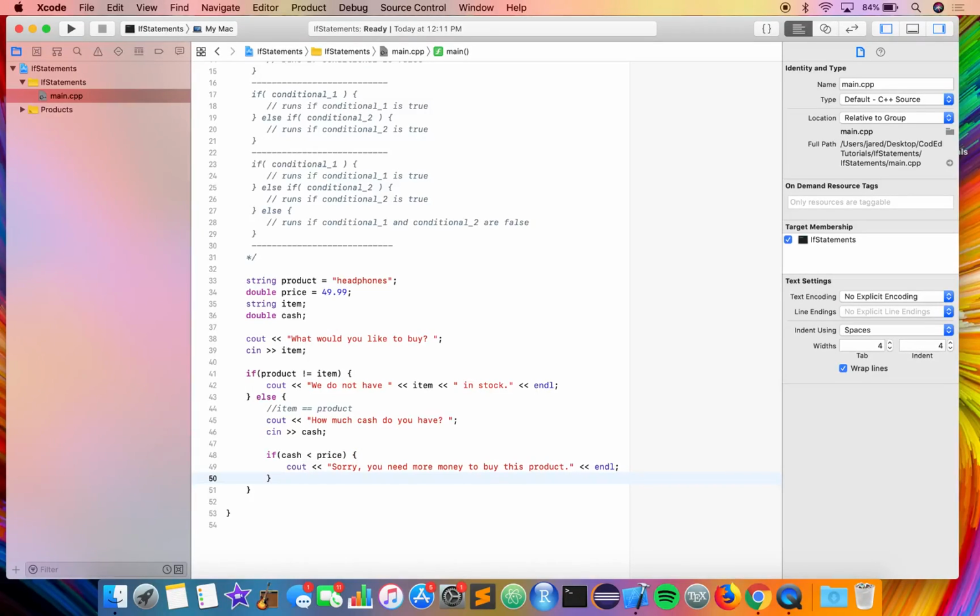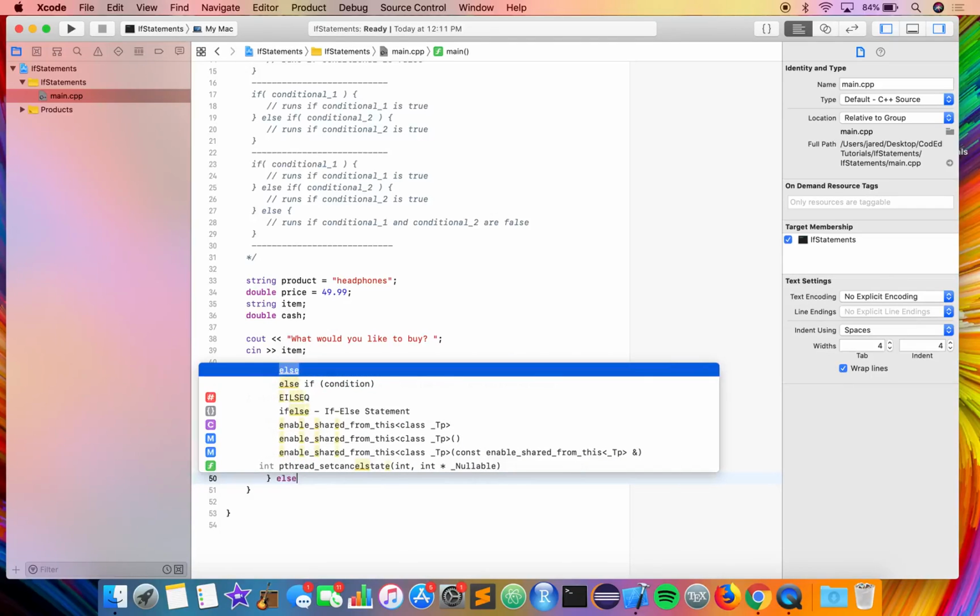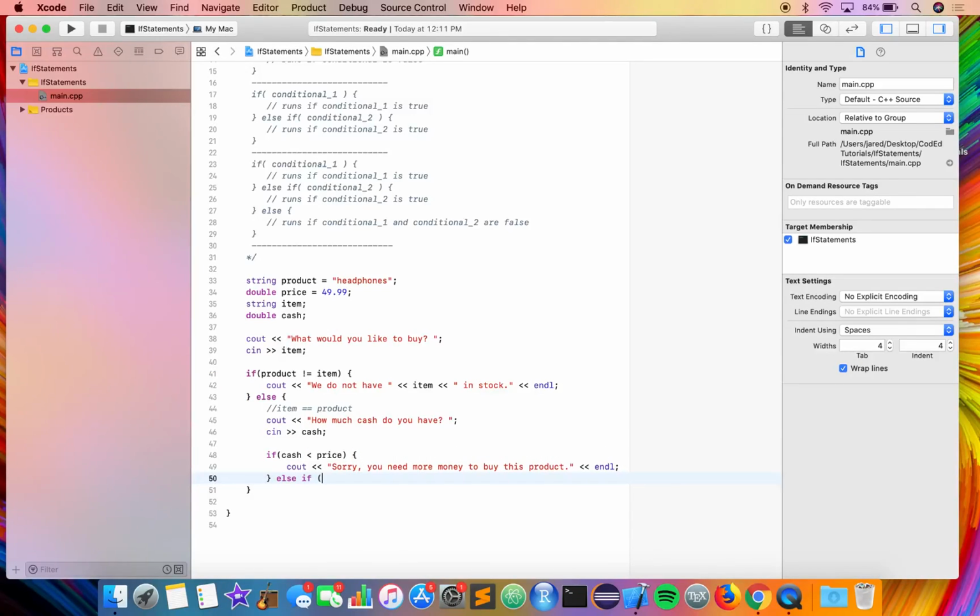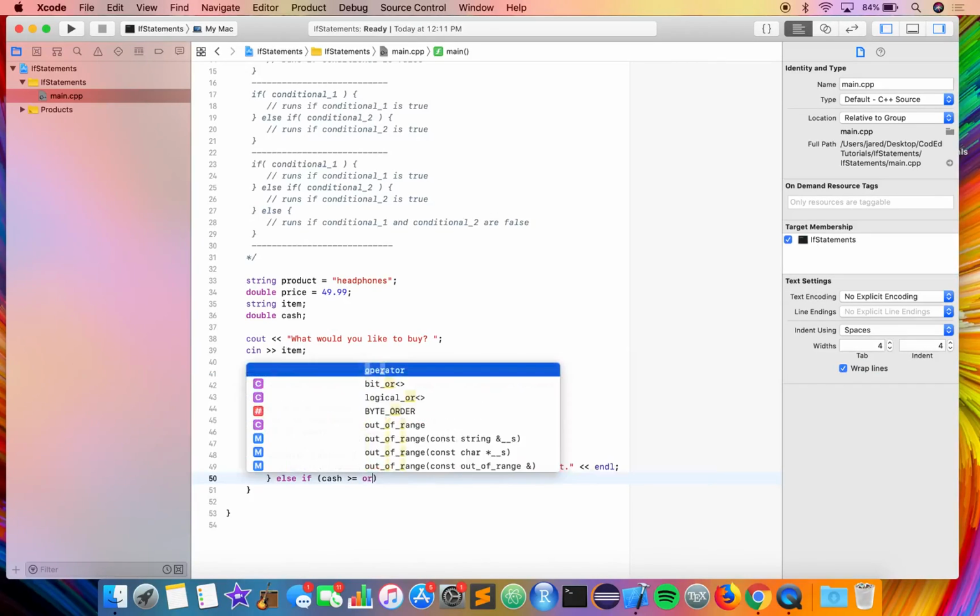It can either be if cash equals price or cash is greater than price, right? Because we already have cash is less than price here. So we could do else if cash is greater than or equal to price.